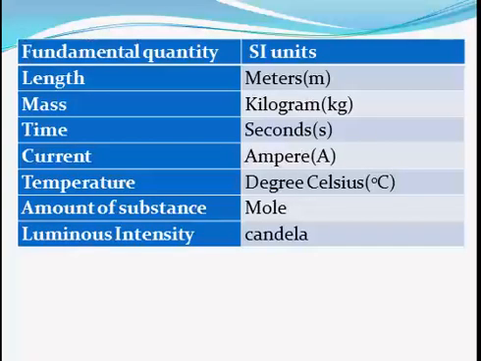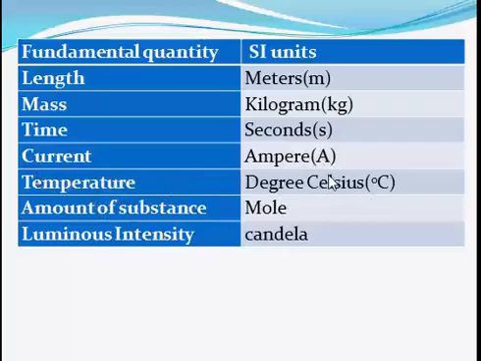If I have a table here, yes, I have a table. So all the 7 fundamental quantities we listed, we're going to look at their units. Length is measured in meters, so please take note of that. That doesn't mean there are no other units for length. That is what is called the SI unit, System International. So meter is accepted as the SI unit for length. Mass we have kilograms. Time we have seconds. This is the abbreviation for kilogram, kg, seconds, s. Current we have ampere, A.